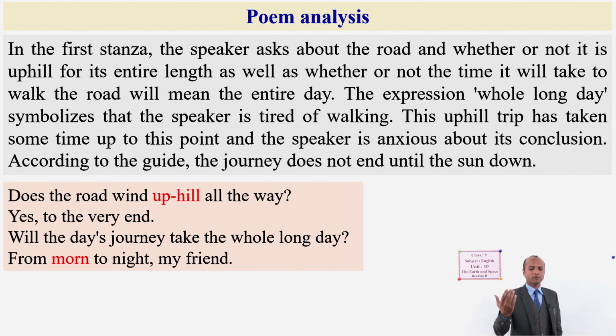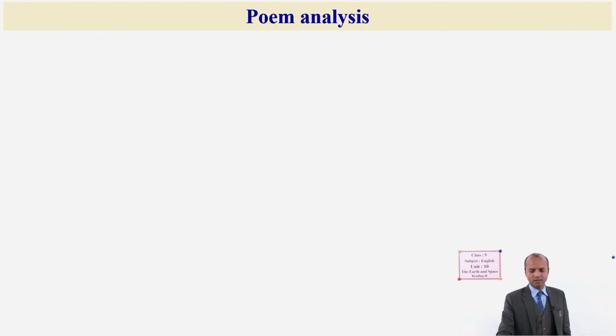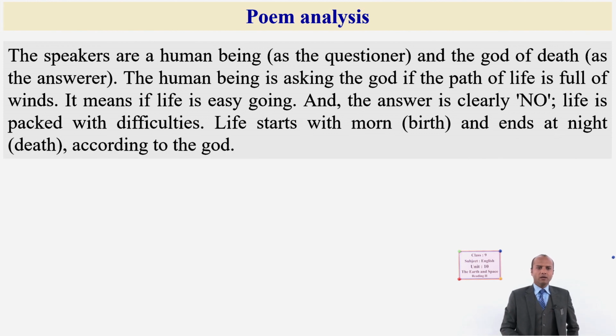Now what does the writer want to say? Here it is. The speakers are a human being, the poet, the questioner, and the god of death as the answerer. The human being asks questions and the god answers them. Okay. The human being is asking the god if the path of life is full of winds.